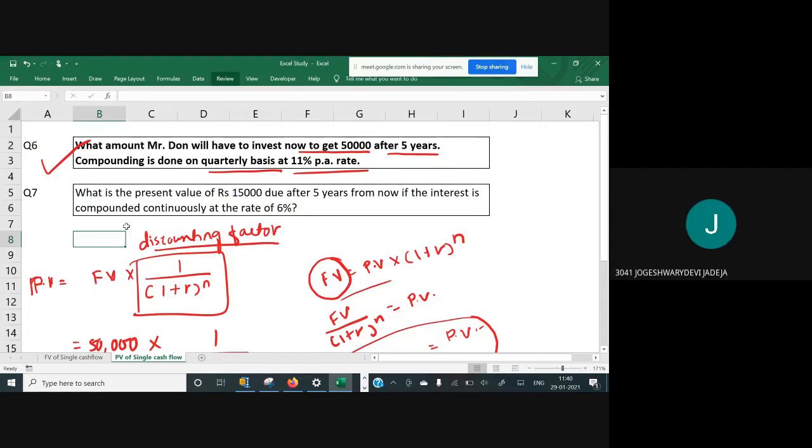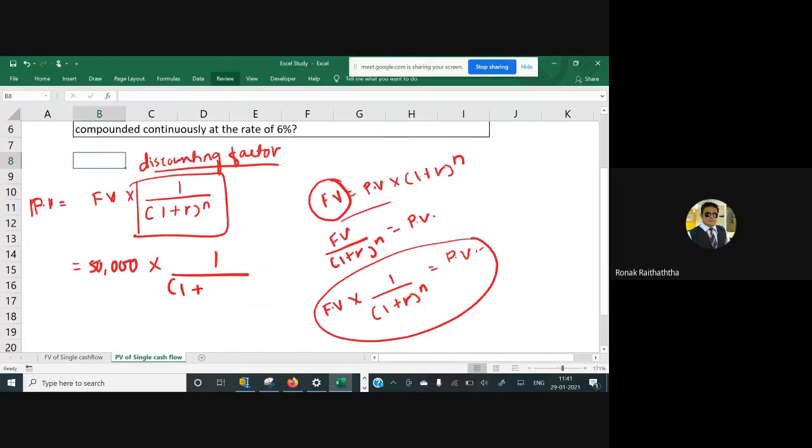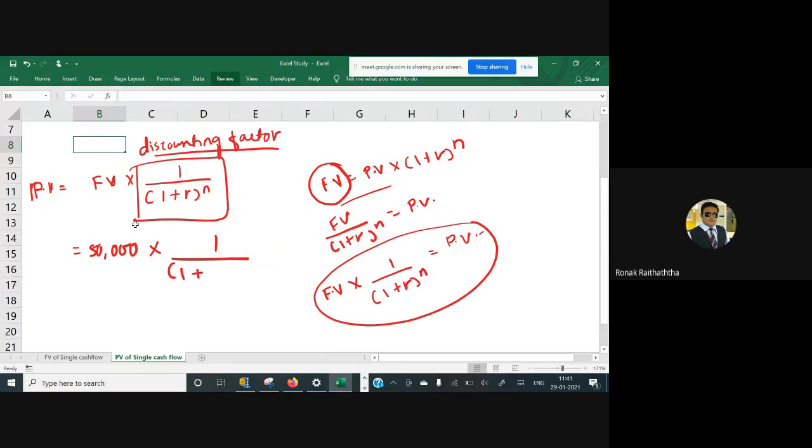Divided by 4. True, because the compounding is quarterly basis. Your R must also be converted into quarterly basis. And if you want to convert your R into quarterly basis, first identify how many quarters take place in a year. So there are 4 quarters in a year. Right? Every 3 months is considered to be a quarter. So R needs to be 0.11 divided by 4. That's going to be my R.